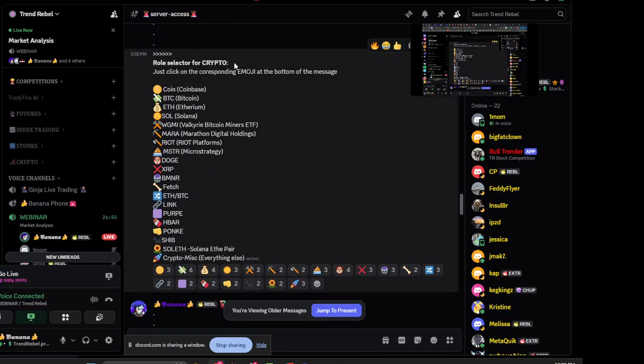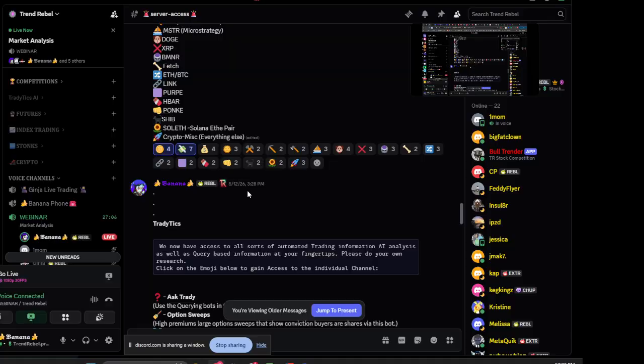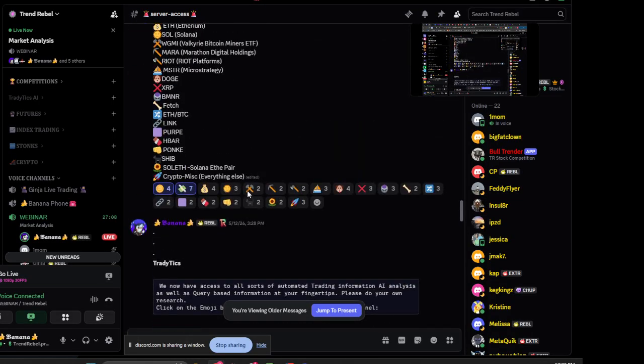And then we have crypto. So here goes crypto. If you want to add Bitcoin, you can add BTC right there. You can add Coinbase. I know it's a stock, but it's crypto related. We try to keep them grouped together. And that's it for those.